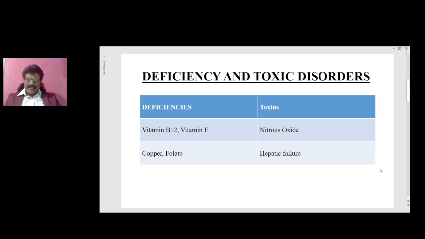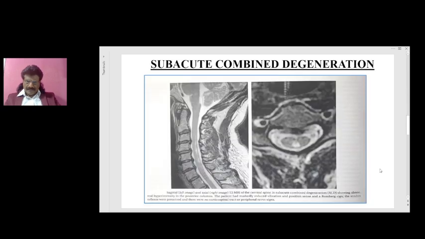The deficiency of nutrients affecting the spinal cord could be because of vitamin B12, vitamin E, copper, or folate. The toxic disorders affecting the spinal cord could be due to nitrous oxide or hepatic failure.